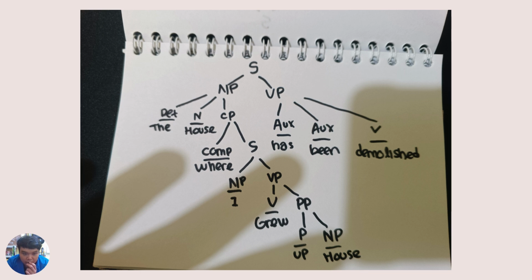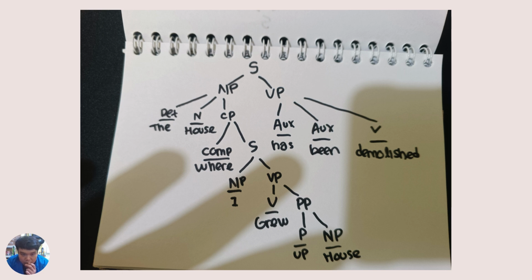The word complement is where, and the subject we're going to go down into noun phrase and verb phrase again. In the noun phrase is the word I, and the verb phrase you're going to go down again into verb and prepositional phrase. The verb is grew. The prepositional phrase you're going to go down again into prepositional and noun phrase. The prepositional is up and the noun phrase is has.